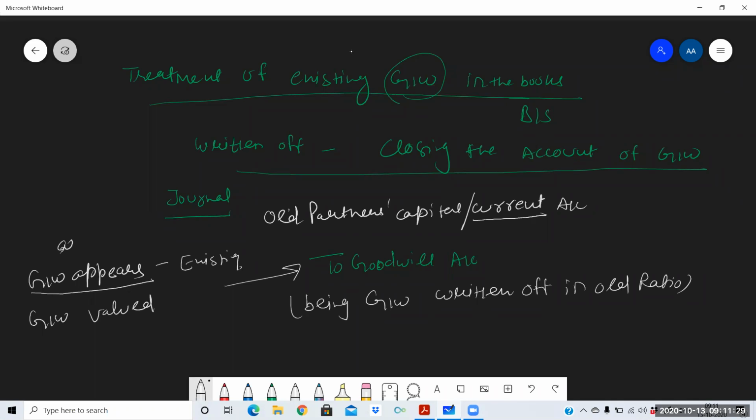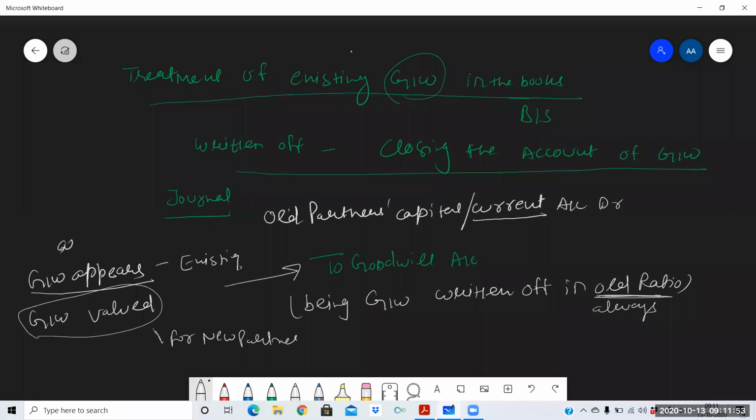Old partners' capital or current account debit to goodwill account, being goodwill written off, in which ratio? Old ratio, always in old ratio. So existing goodwill will be treated using the old ratio, while for goodwill valued, the new partner will bring his share. This goodwill is for the new partner.